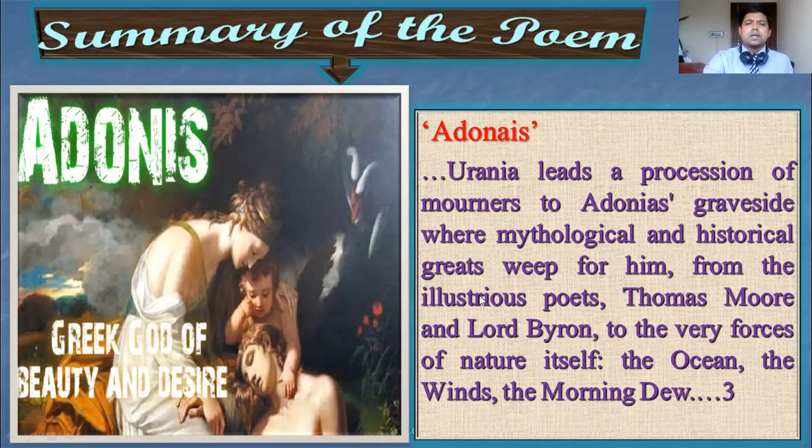This is a very important characteristic of pastoralism. A mythological character, Urania, as the mother of Adonais in this poem, leads the procession of mourners. This is the Greek god of beauty and desire, Adonis. This image is from our collection from the internet, and it is the Greek mythological reference.